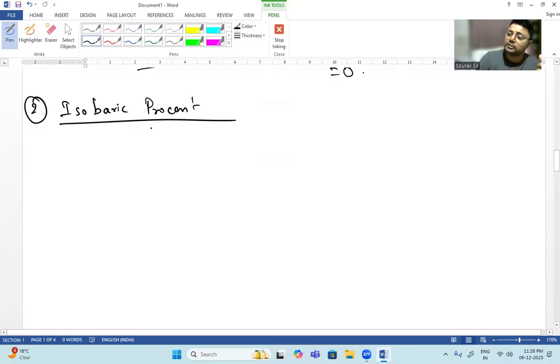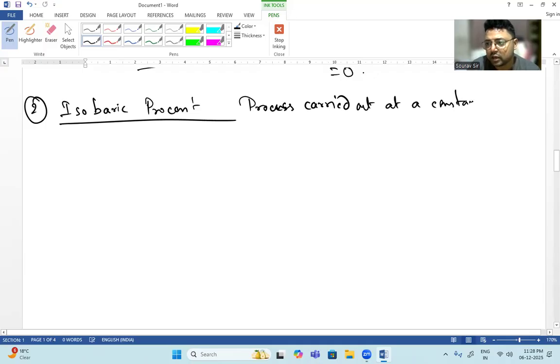So when a process is carried out at a constant pressure, then we will say that the process is isobaric process. Process carried out at a constant pressure.